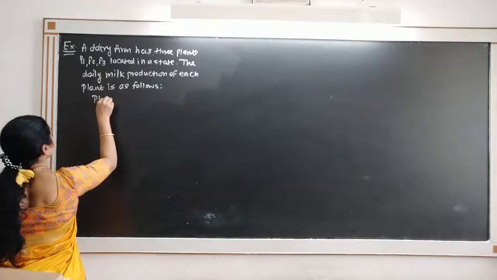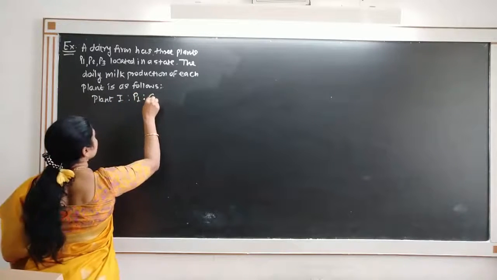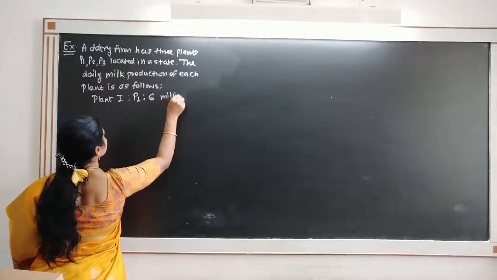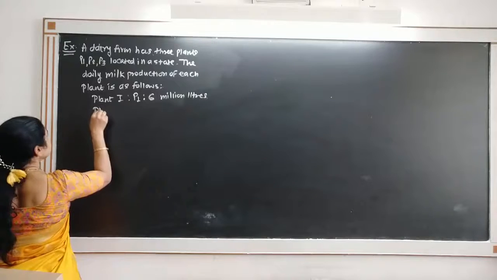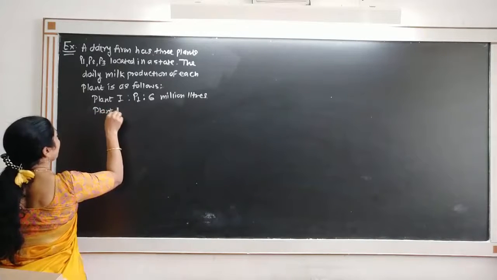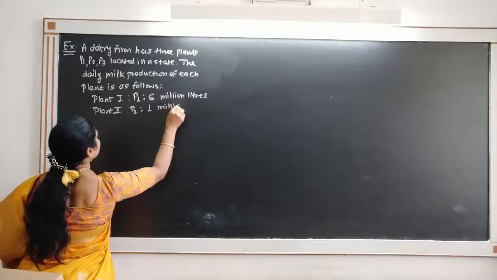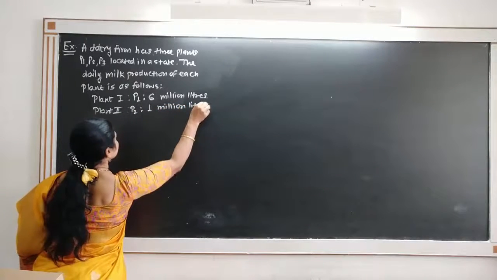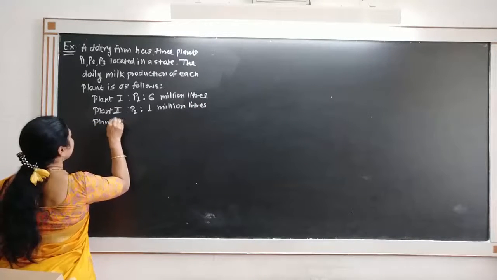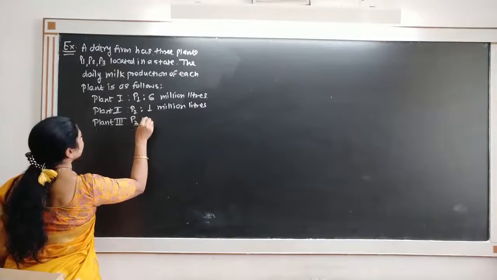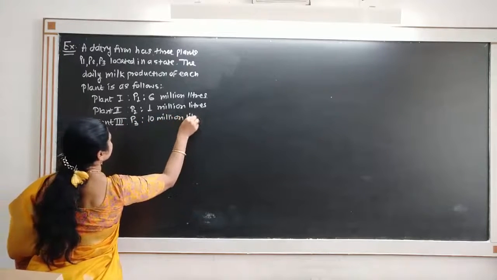Plant first, P1 has 6 million liters capacity. Plant second, P2 has 1 million liter capacity and plant 3, P3 has 10 million liter capacity.